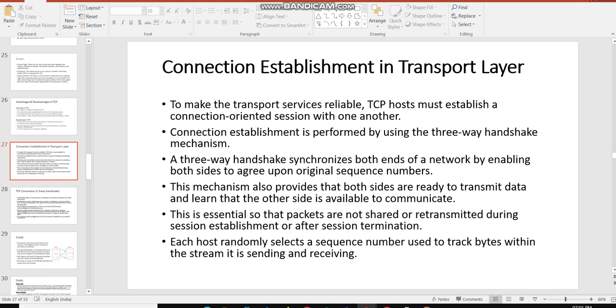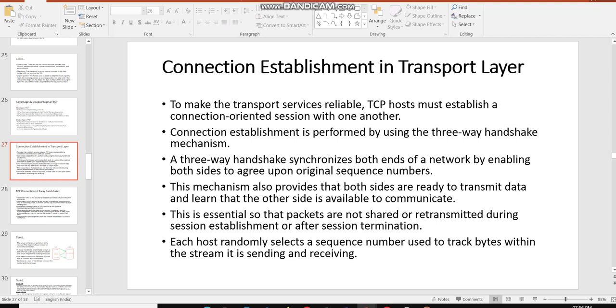A three-way handshake synchronizes both ends of a network by enabling both sides to agree upon the original sequence numbers. By enabling both sides to agree upon the original sequence number, it synchronizes both ends, that is the sender and receiver.